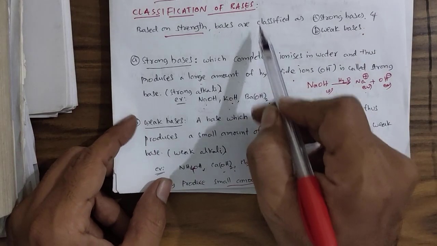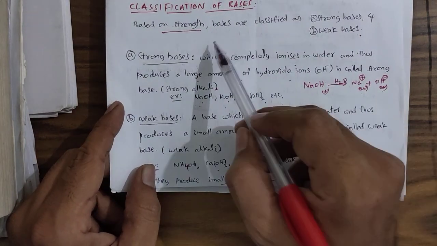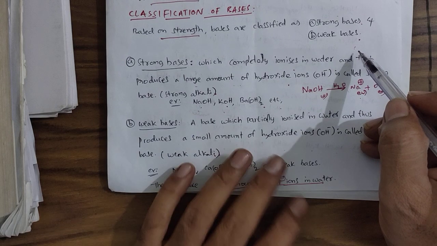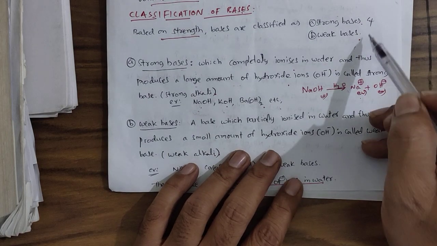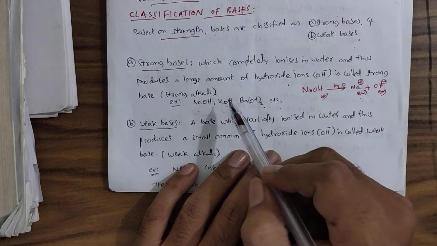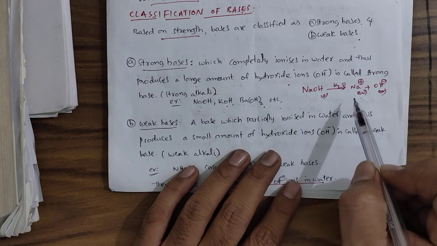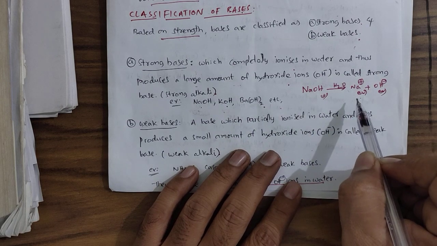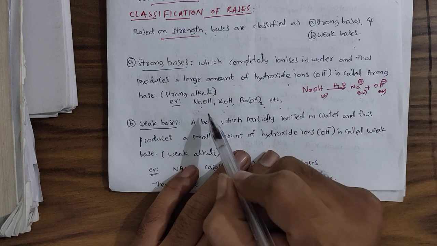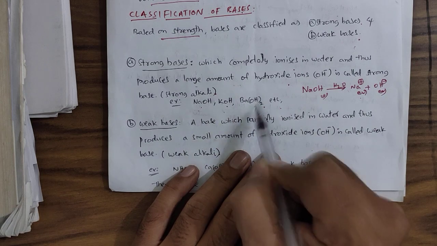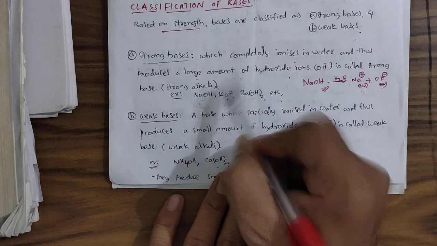Then, coming to classification of bases, based on their strength, bases are classified into strong bases and weak bases. Strong bases undergo complete ionization. They can produce the maximum number of OH minus ions. Examples: sodium hydroxide, potassium hydroxide, barium hydroxide. They are called strong alkalis.